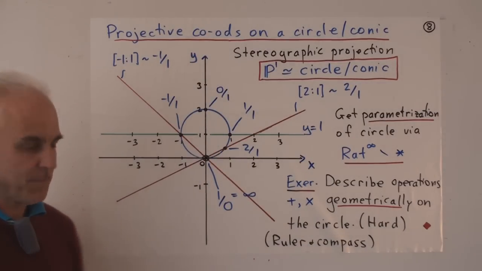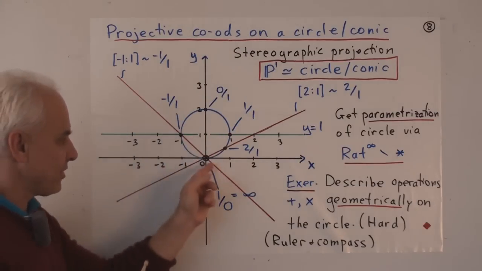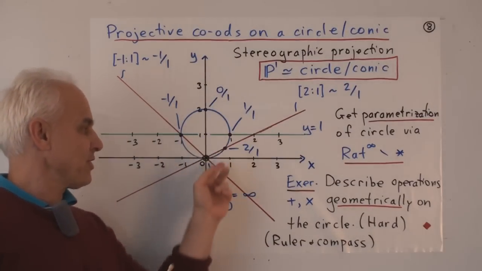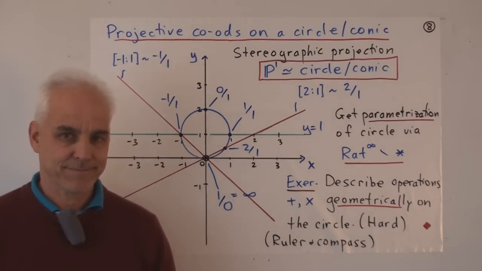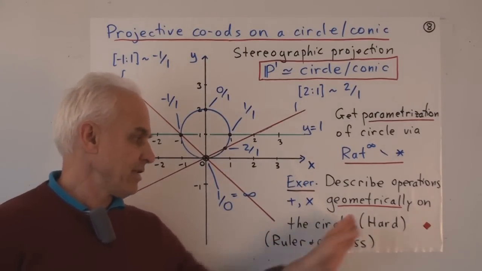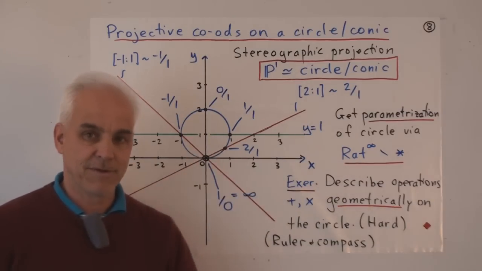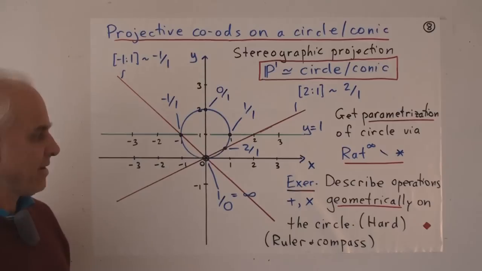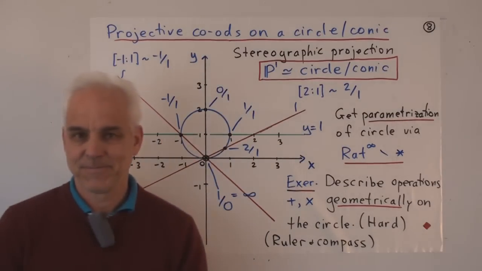So we get the sum of this point and this point would be a point 5 over 1 a little bit further down. While the product of those 2 points would be the point 6 over 1, even a little bit further down. The question is, how would you describe or construct the sum or the product of 2 points on the circle purely geometrically, say with a ruler and compass? It's a great exercise. It's quite hard, so it might take you several weeks, months maybe even of thinking about. Okay, it's a great project, how to describe arithmetic geometrically on the circle.